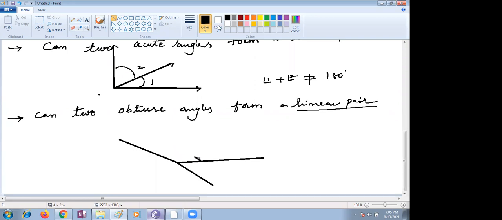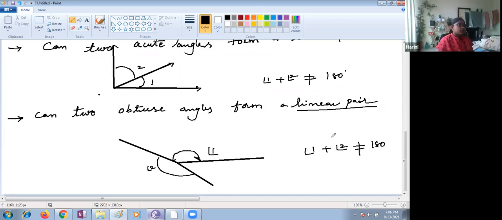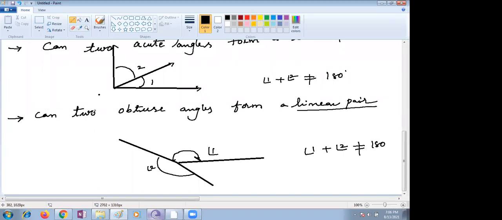The sum of a linear pair should be 180 degrees. Suppose this is one obtuse angle and this is another obtuse angle. Is 1 plus 2 forming a straight angle? No, 1 plus 2 is more than 180, so it cannot form a linear pair.